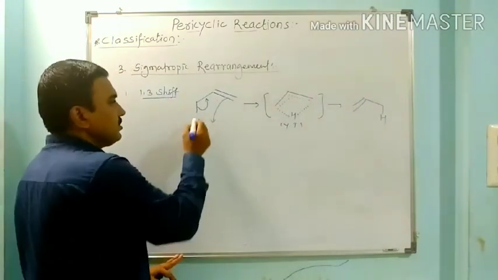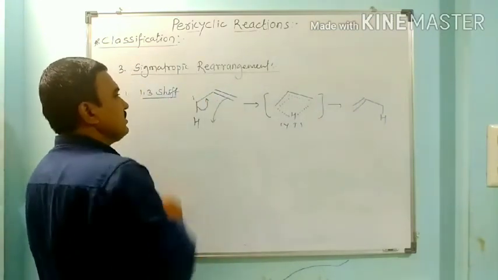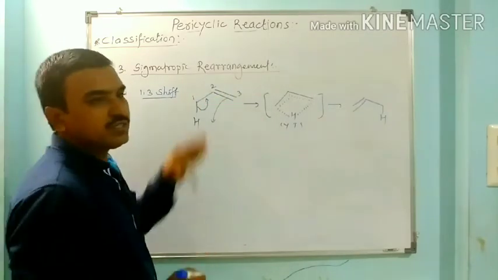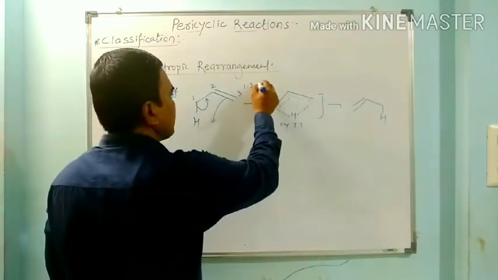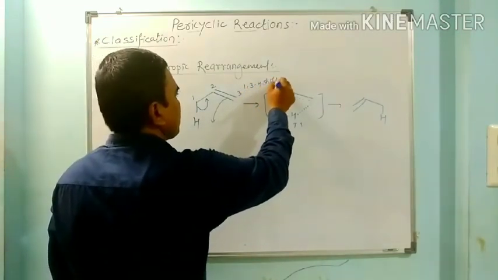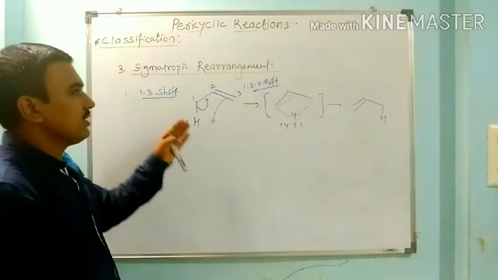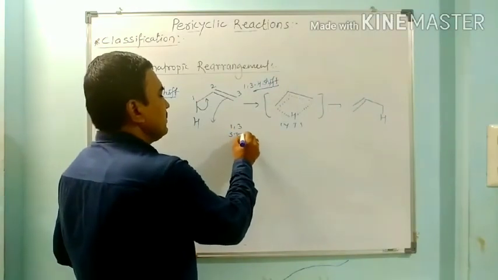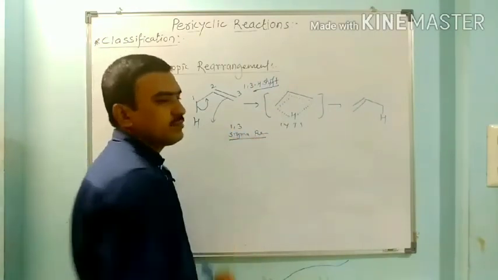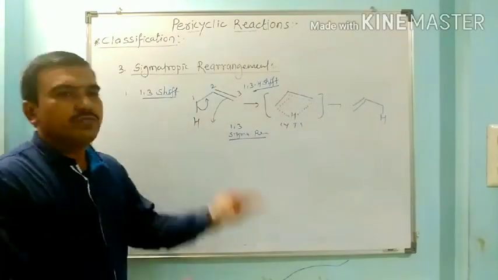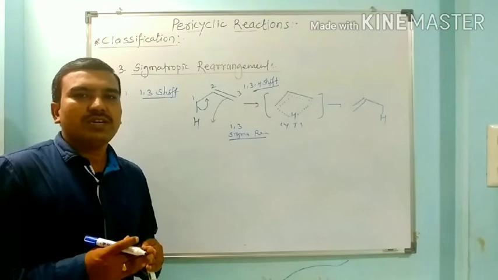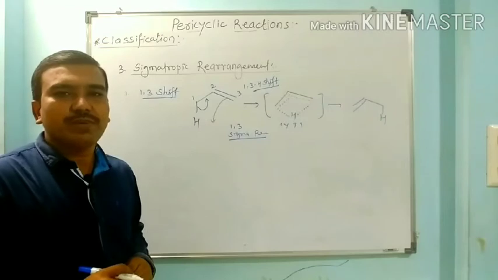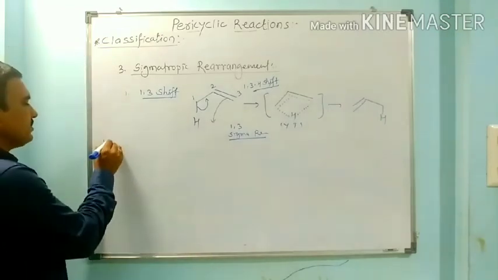So we get this cyclic transition state, which gives a product in which hydrogen moves from this position to this. This bond is cleaving, so this is 1, this is 2, this is 3. So it is migrated from the first carbon to the third carbon. So it is called a 1,3 hydrogen shift. This is called a 1,3 sigmatropic rearrangement. In a 1,5 sigmatropic rearrangement, the hydrogen is migrated from one carbon to the fifth carbon through the delocalization of conjugated pi electrons. So see here the 1,5 shift.